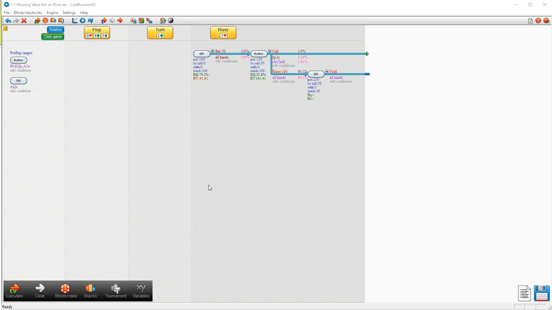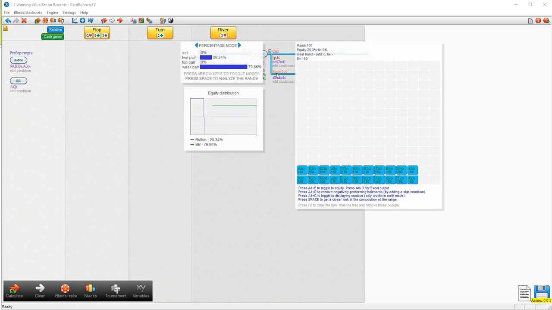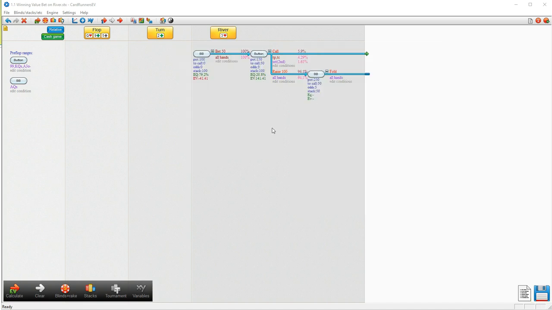But what we did in this case is we gave our opponent an arbitrary selection of extra hands, which you can see on the whole cards grid there. So just random junk, basically. It doesn't matter too much what the hand is. I mean, some of these are actually two pair, but let's just imagine that they're bluffs, or it doesn't really matter what he has. This is an extreme example where our opponent is actually only going to be calling 5.9% of the time, but is actually going to be raising 94.1% of the time, and we're going to assume we always fold to the raise.